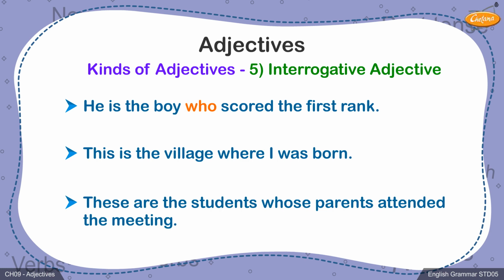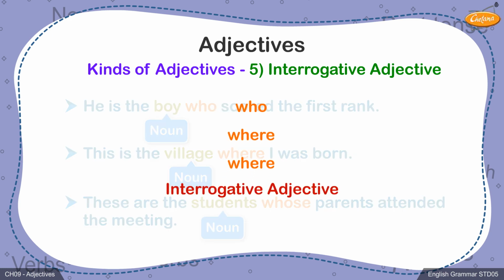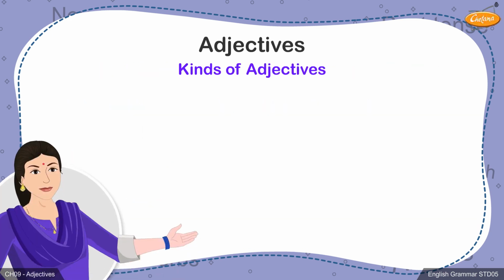The words who, where, and whose tell us more about the nouns that are placed immediately before them. That is, who, boy, where, village, whose, students. The use of these words, therefore, relate to these nouns in the sentences, hence, they are interrogative adjectives.